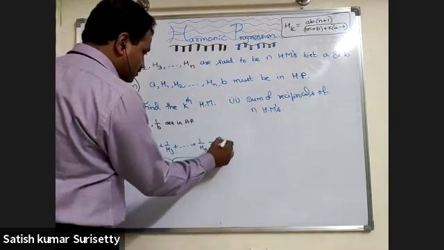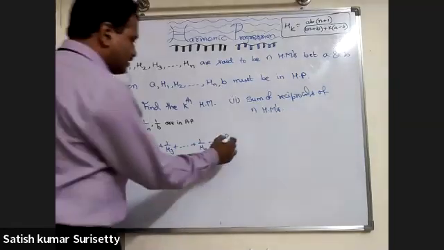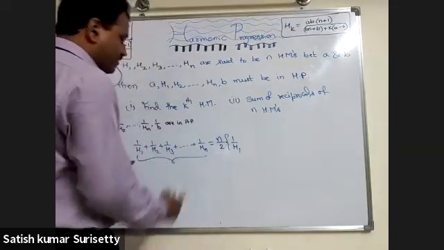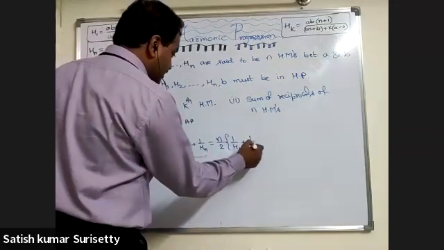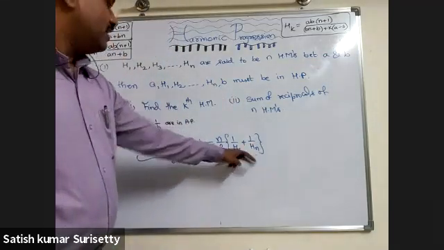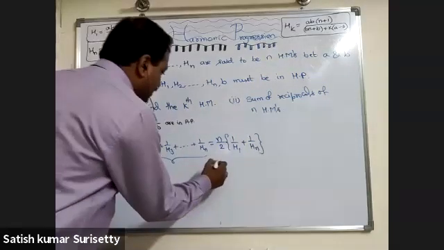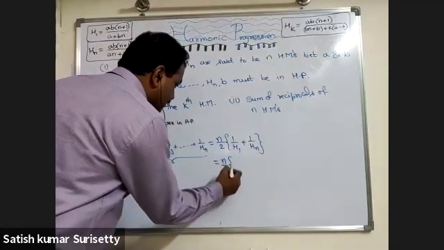n by 2 into what? First term plus last term, I can apply. So what is the first term here? 1 by H1. Last term 1 by Hn. So n by 2 into first term plus last term in this sequence, because these are in arithmetic progression. Now this is the same as n by 2 into